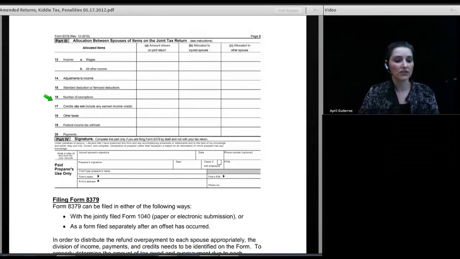Now, one of the things I do is I allocate all of the dependents to the injured spouse. That's something I always do, and the IRS doesn't seem to have a problem with that. But that's the one thing I have control over.